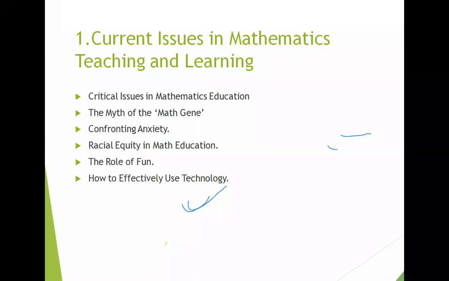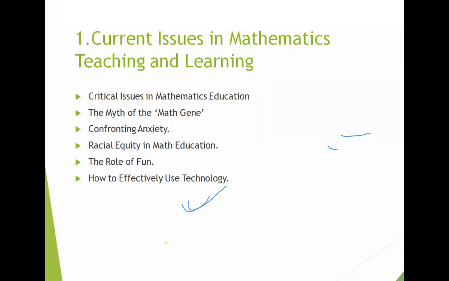We have so many things to include in the classroom to make mathematics joyful, and we can also use technology effectively to make mathematics useful to the students and to get deep knowledge of the subject or the different topics of maths.